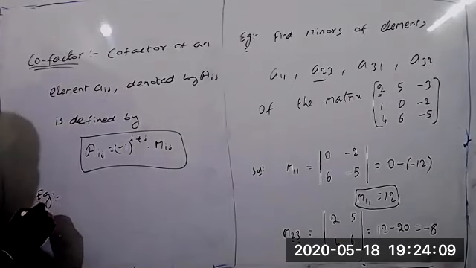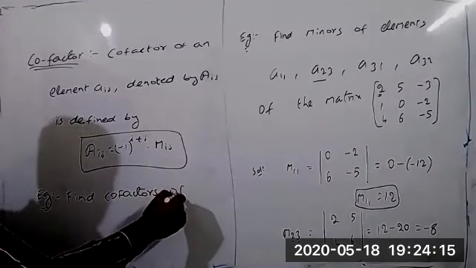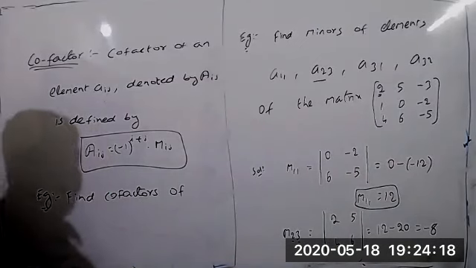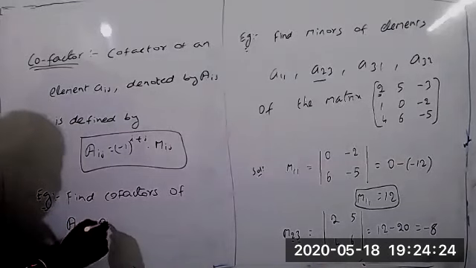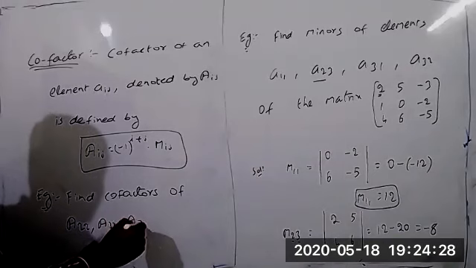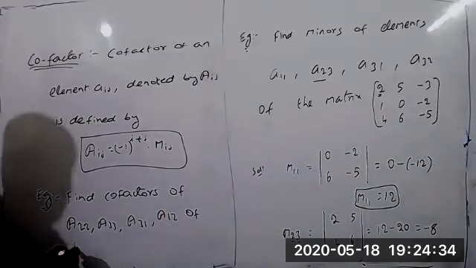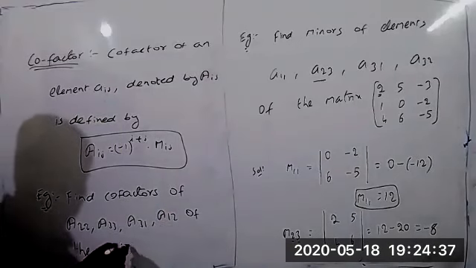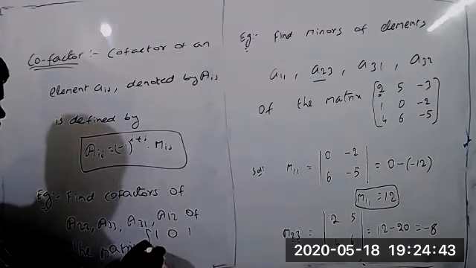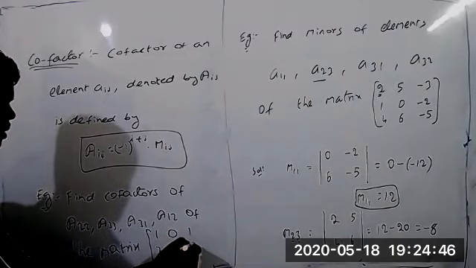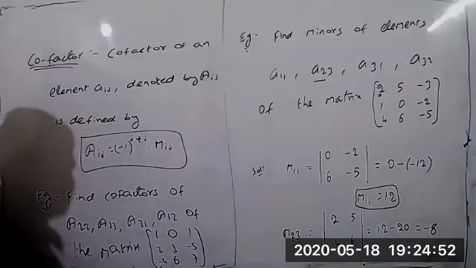One small example right now. Find the cofactors of A22, A33, A31, A12 of the matrix (1, 0, 1), (2, 3, -5), (-4, 6, 7).